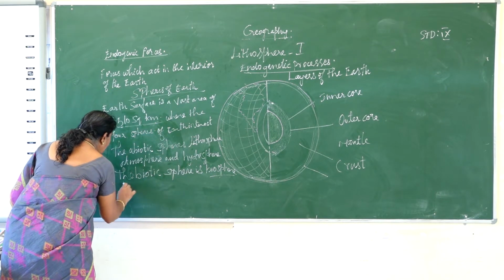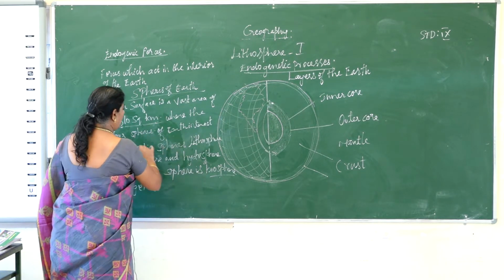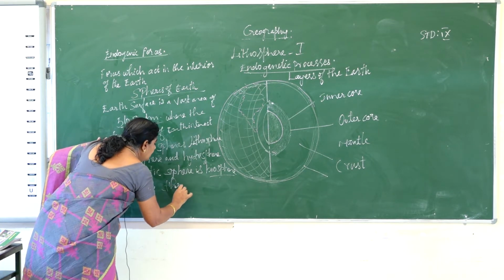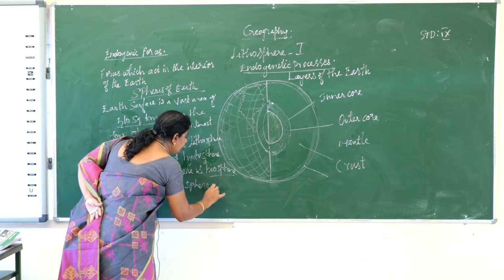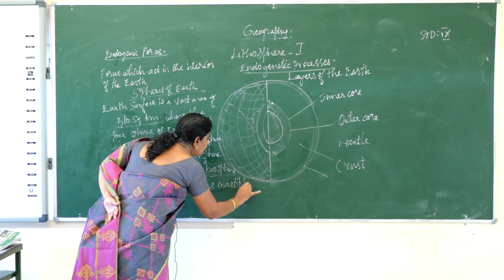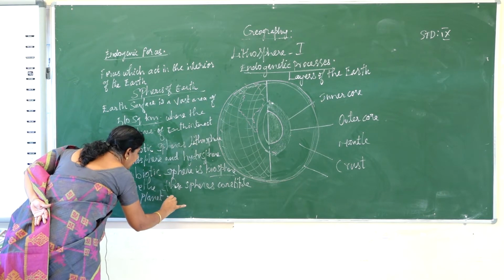All together, these four spheres constitute planet Earth.